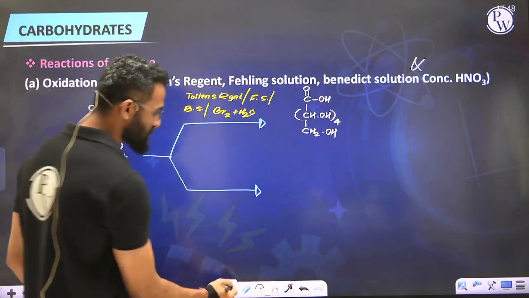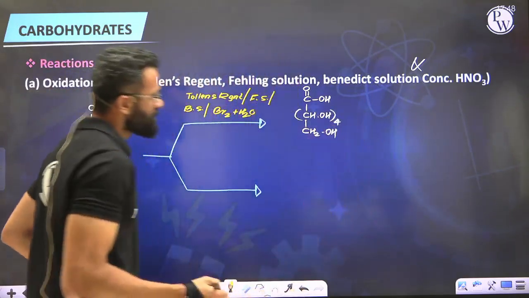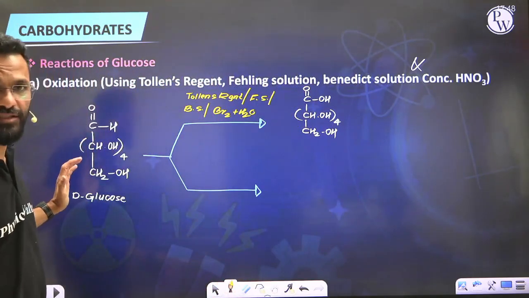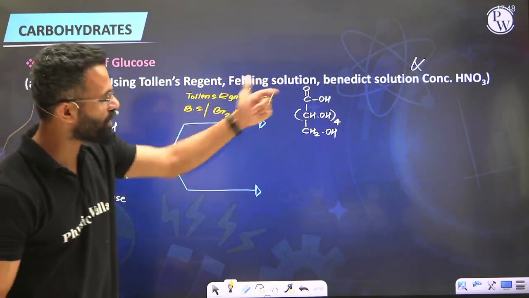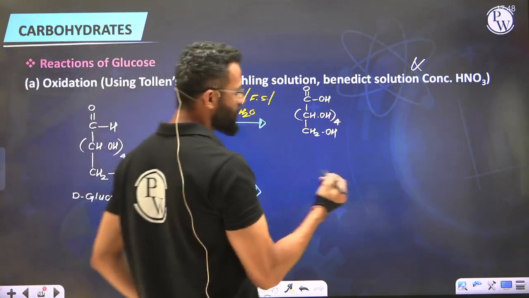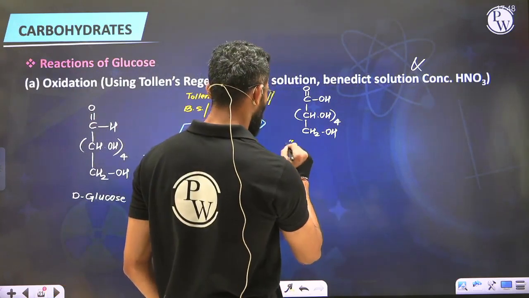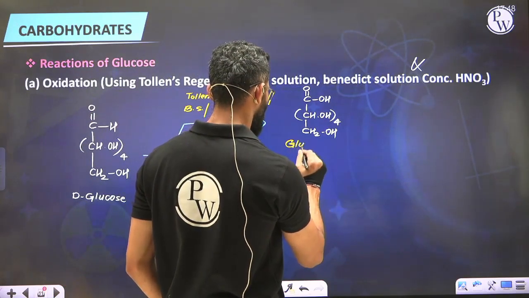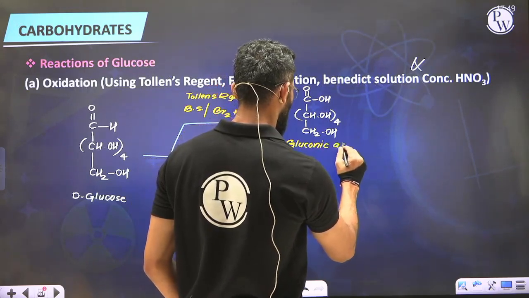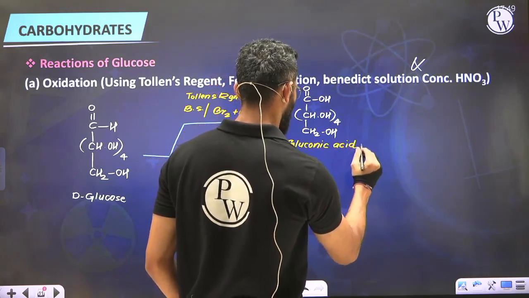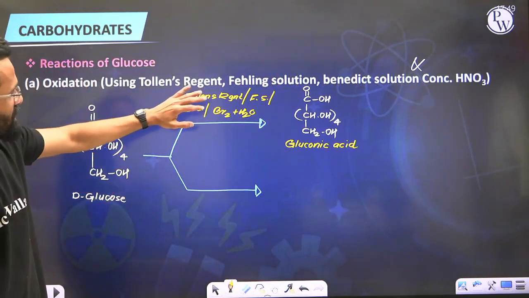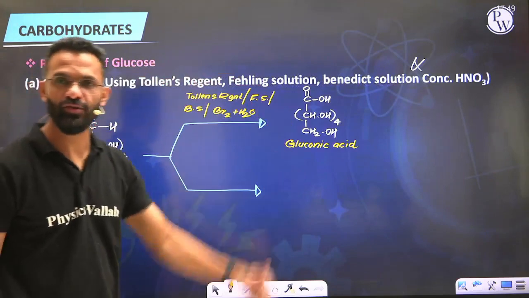This product is a carboxylic acid derivative of glucose. You will see the aldehyde has been converted to acid. So this is the acidic form of glucose, hence we call it gluconic acid. So D-glucose upon reaction with a moderate oxidizing agent is oxidized into gluconic acid.